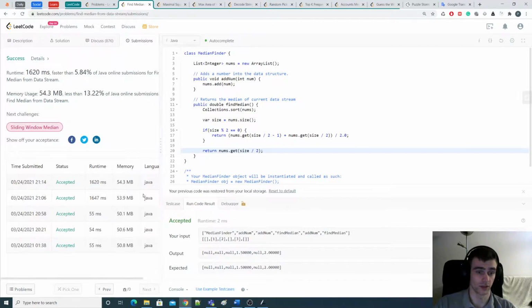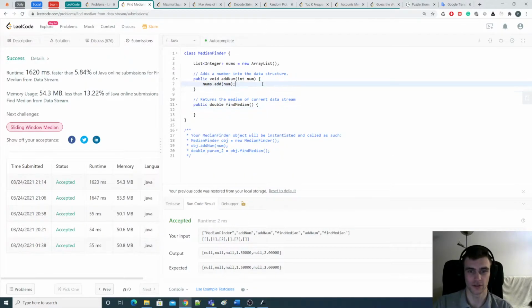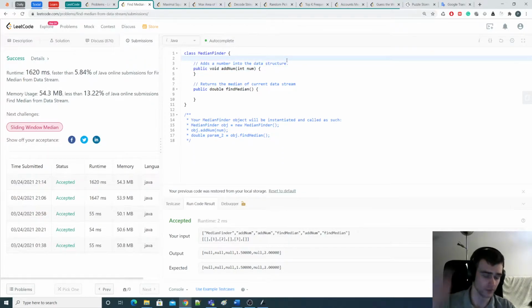When we've got millions of data points, we cannot sort it every time. So this is not very convenient. We need to introduce a new idea, and the idea here is to create two heaps.